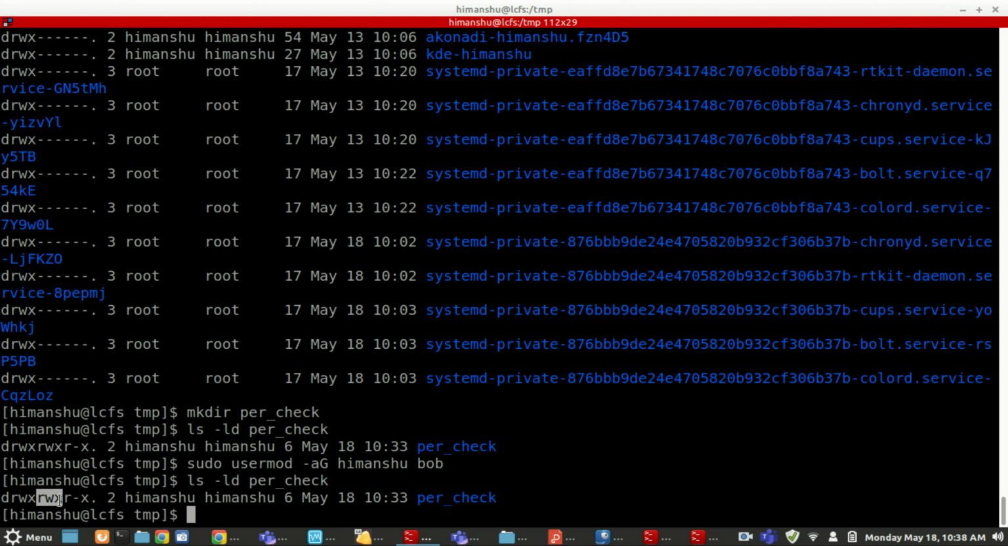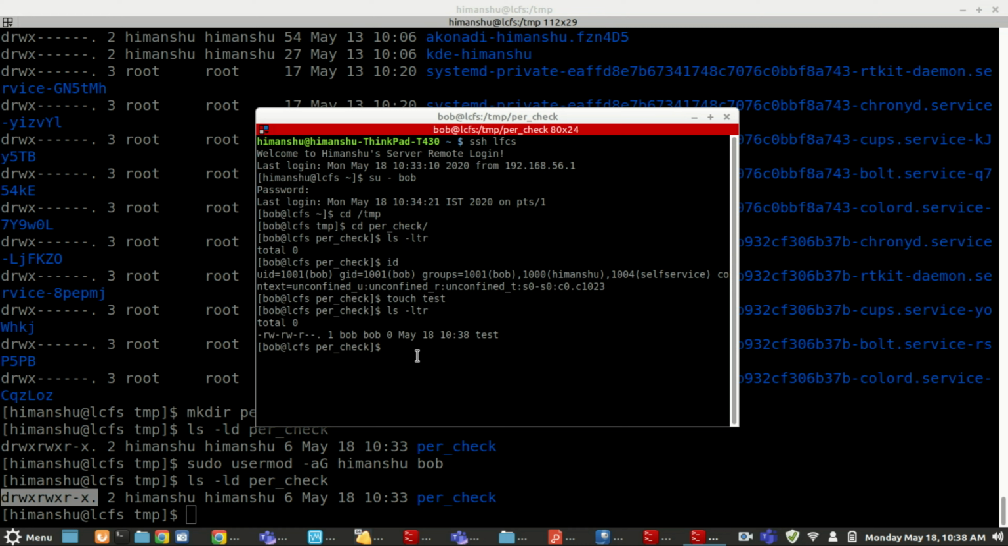So the preference would be from left to right. First it will check if the user who is trying to create the file is the owner or not. If he is not the owner, let's check whether he is part of the group. It was able to find that Bob is part of the group. That's why it allowed the user Bob to create a file here or a directory, whatever Bob wants to do.